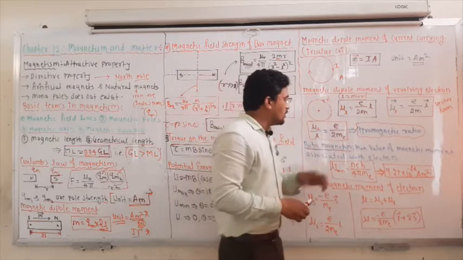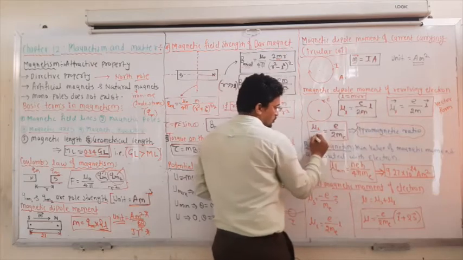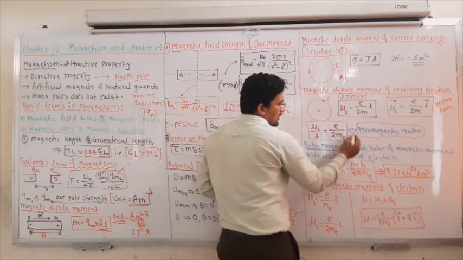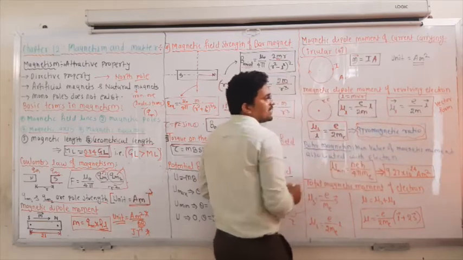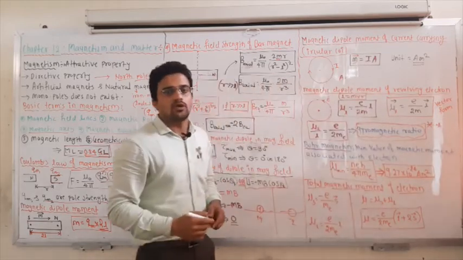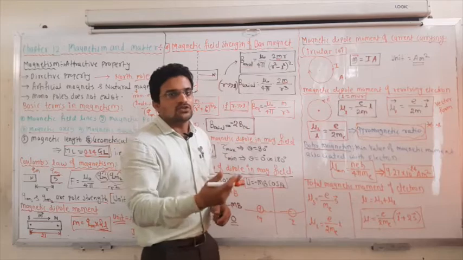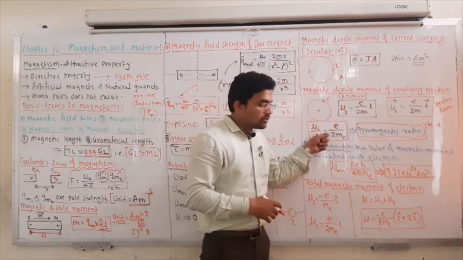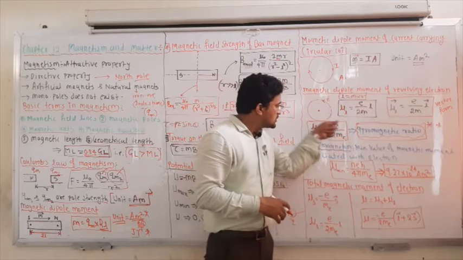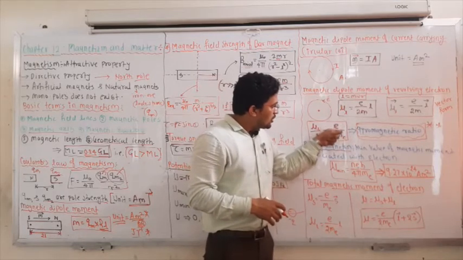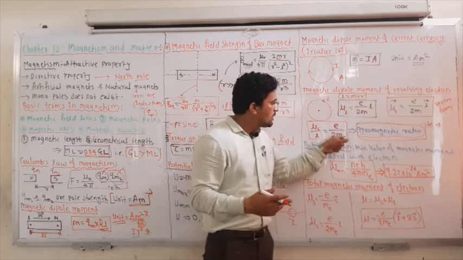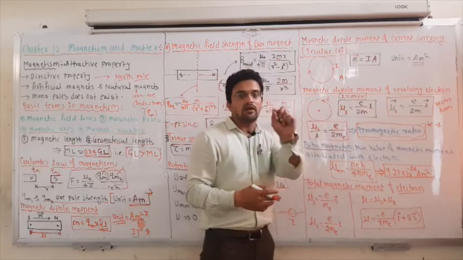Next, if you take L to the denominator, mu L divided by L is equal to E divided by 2m, and this ratio is known as the gyromagnetic ratio. So remember this one. Sometimes they ask directly which of the following equations represents the gyromagnetic ratio. They will give you one equation and a second equation like mu L divided by L equal to E divided by m, skipping the 2. So this is the exact equation, and it is all constant. E is the charge on the electron, 1.6 times 10 to the power of minus 19, and m is the mass of the electron. If you place them, you will get a certain value, and that is fixed.